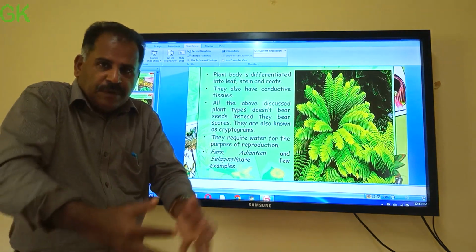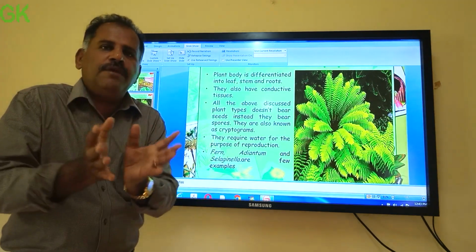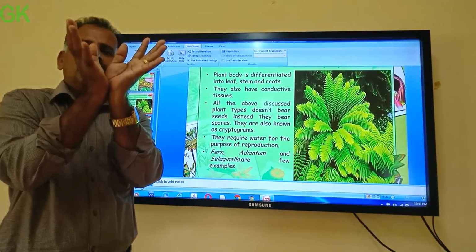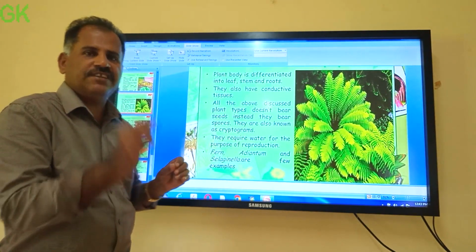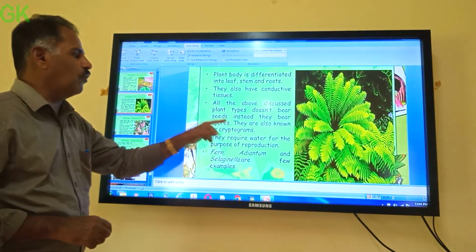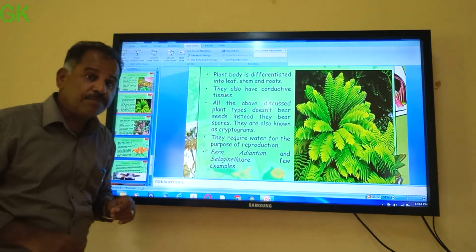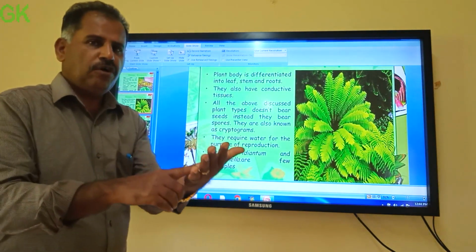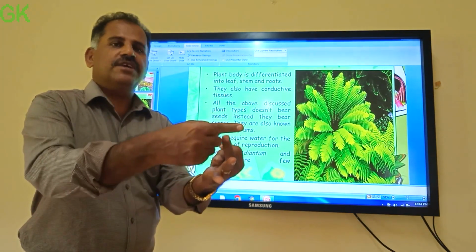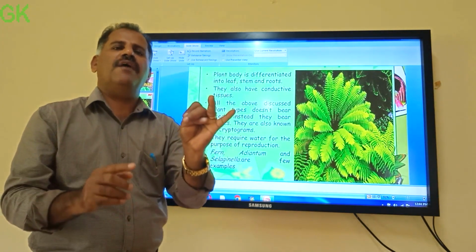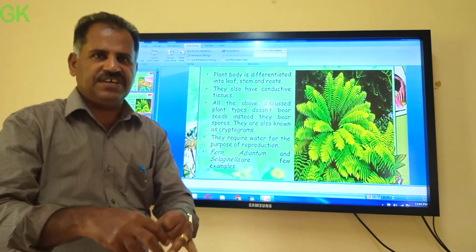The reproductive structures are not visible. In angiosperms, the flowering plants, the reproductive organs are visible, in the flower. Here a flower is not there. Here special reproductive structures are there which are called spores. What are they called? Spores. And which groups? Thallophytes also, Bryophytes, Pteridophytes. These 3 groups have hidden reproductive structures.